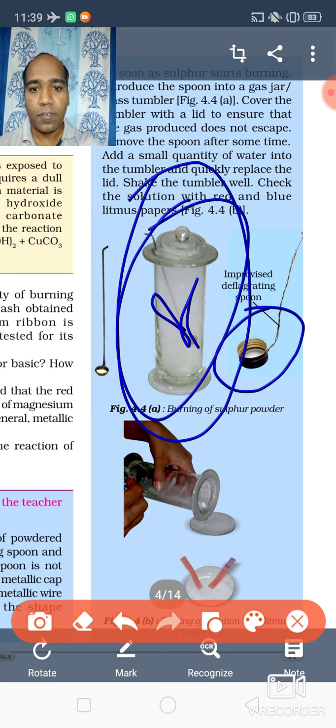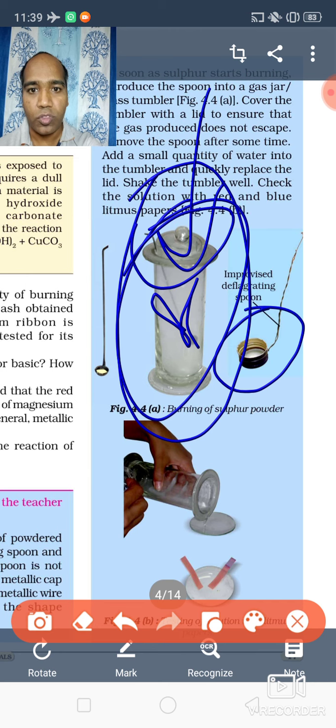Then we are mixing water into it and closing again, and we are shaking and mixing the smoke of sulfur, that is, the oxide of sulfur. Sulfur is a non-metal, so its oxide and the water, we are shaking, and it is becoming a solution.